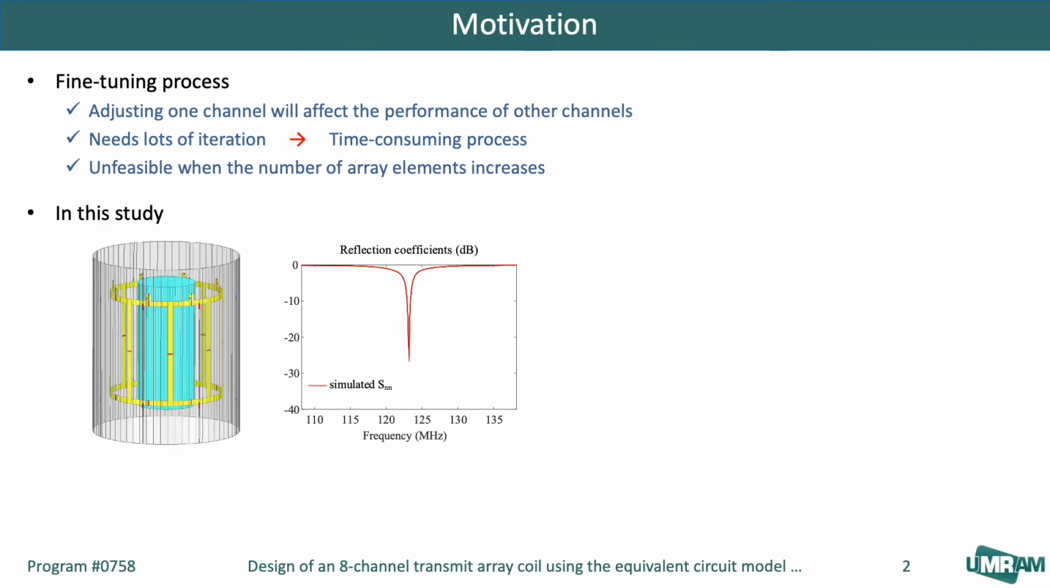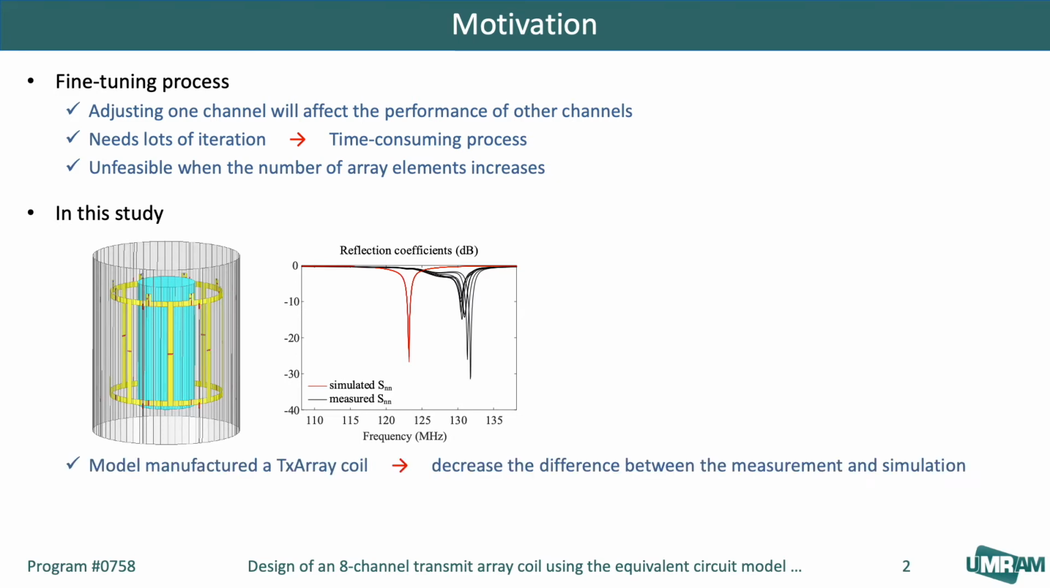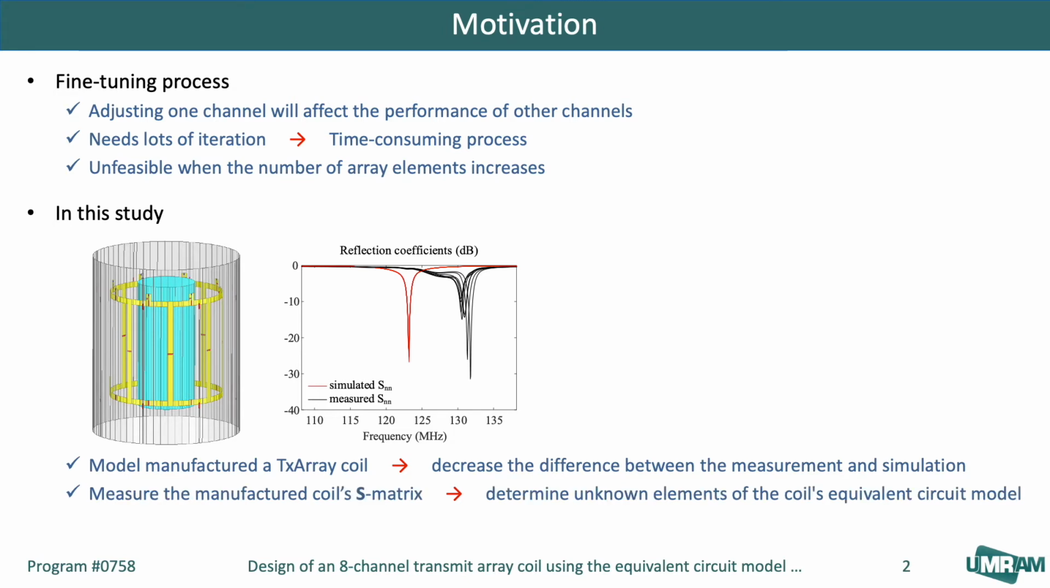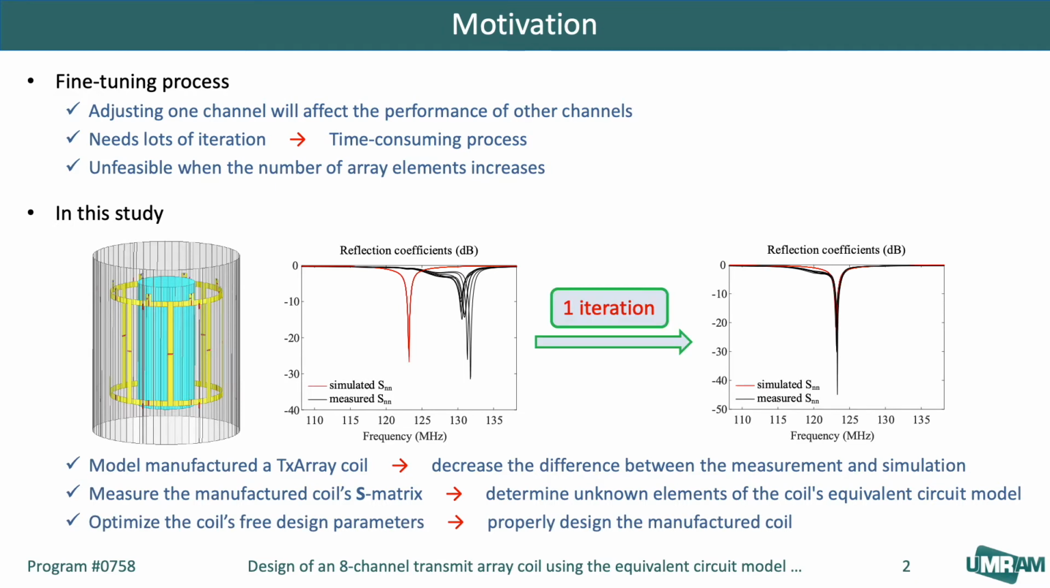In this study, we properly simulated and designed a TxArray coil, then we fabricated the coil by assembling the optimal lumped elements achieved from the simulation. We found that the measurement results did not match the simulation results. To reduce this difference, we modeled the manufactured coil using distributed lumped elements. Then we measured the impedance matrix of the manufactured coil to predict all unknown elements of the coil's equivalent circuit model. We adjusted the coil's free design parameters integrated with the circuit model. Then we could finally design the manufactured coil properly with only one iteration.